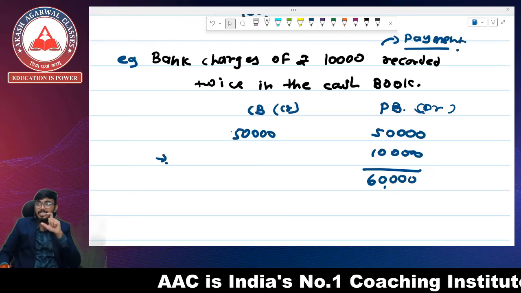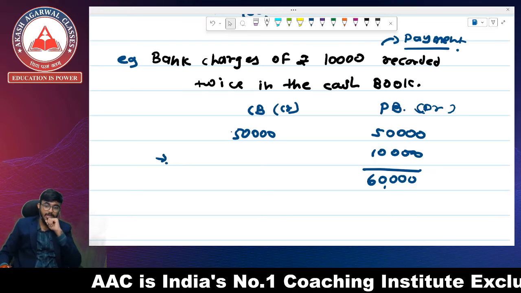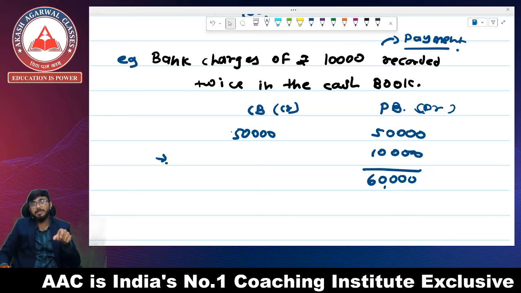But while recording this payment in the cash book, we recorded it twice. We recorded the first 10,000 and later again 10,000. So the credit balance in my cash book is rupees 70,000.